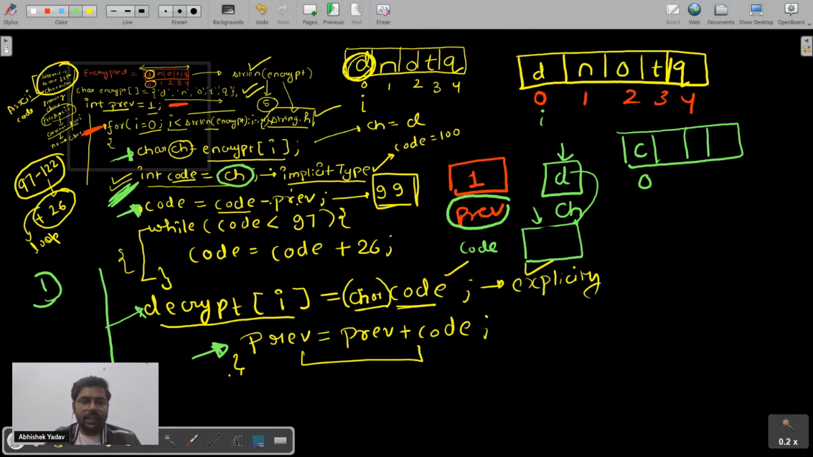So if you realize this point, why have I written this line? I am getting 100 here. 100 is what? The ASCII code of D. So I am converting my previous back to the ASCII code. So I got 100 stored inside this previous container, right everyone?